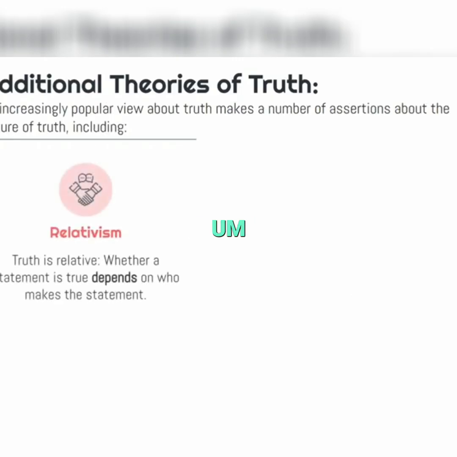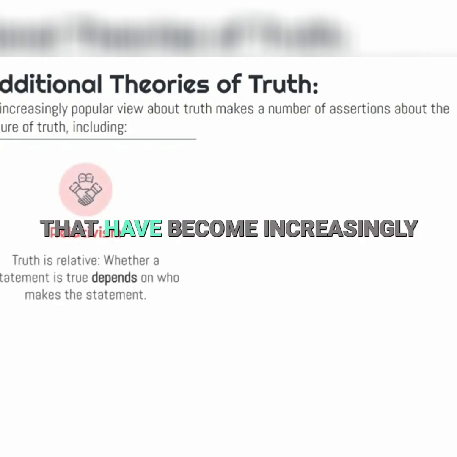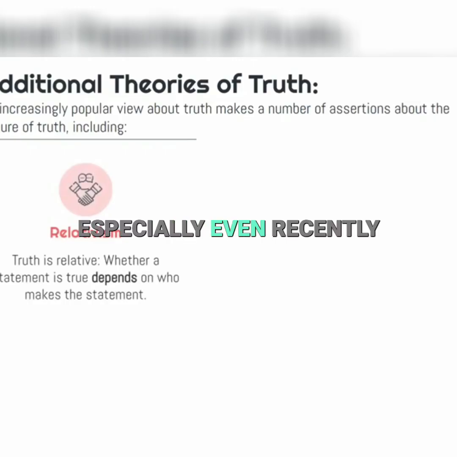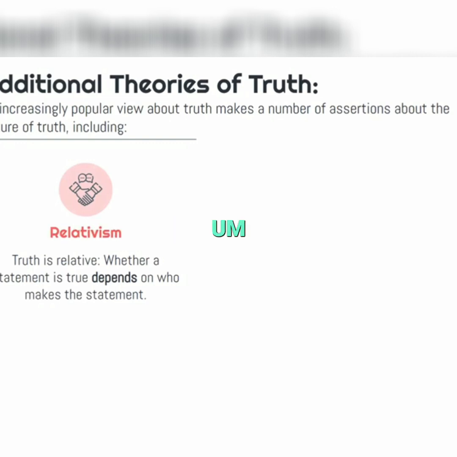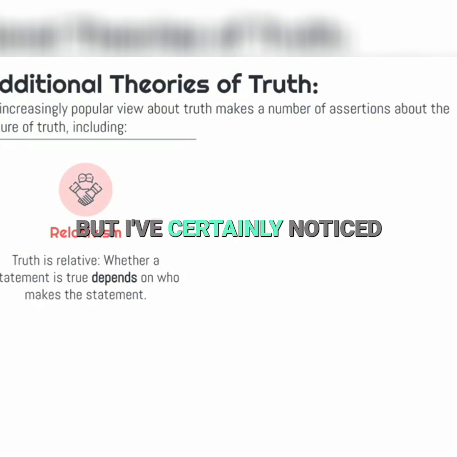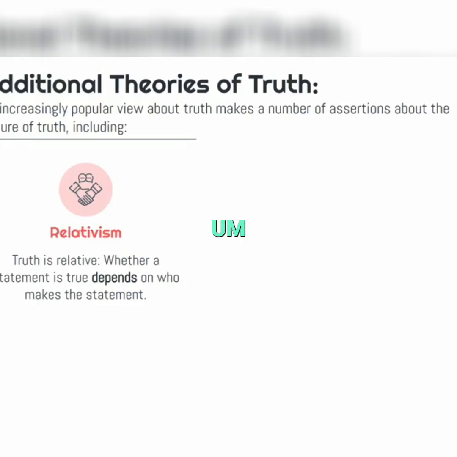Okay, there are additional theories of truth that have become increasingly popular, especially recently. And I think relativism is certainly at the top of that list. Relativism has a long history, but, not to be too anecdotal here, I've certainly noticed the rise of people who are relativists, especially in, I would say, the last 10 years.